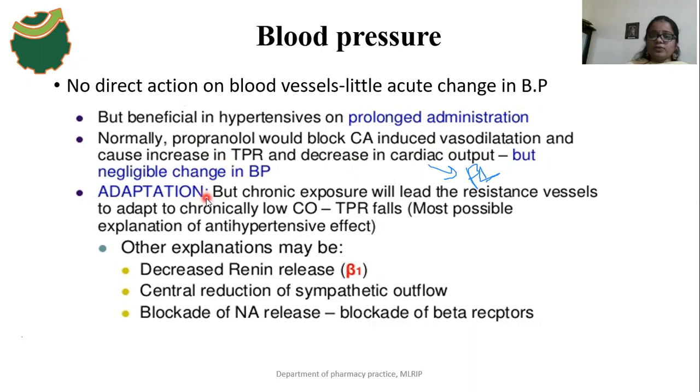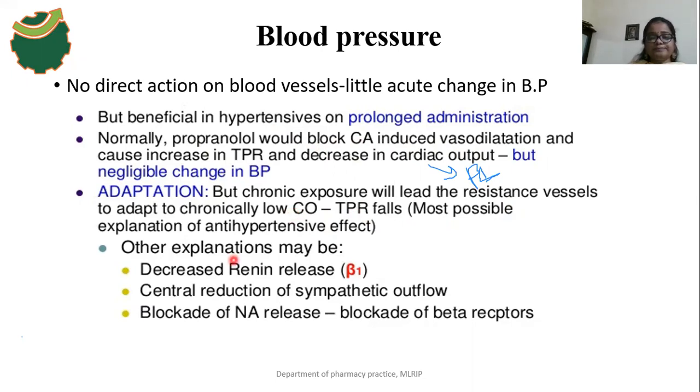But after chronic use, it decreases the total peripheral resistance, the BP falls, and the cardiac output also decreases after prolonged administration of this drug.